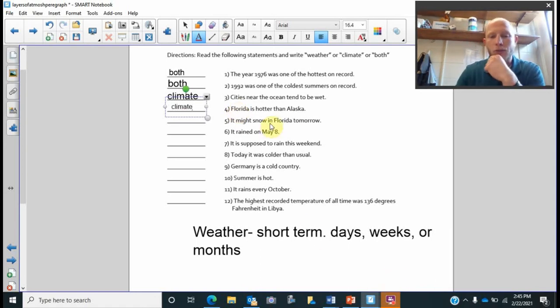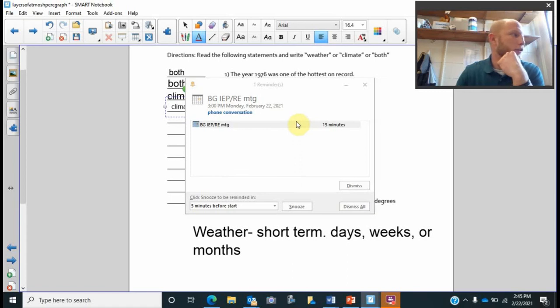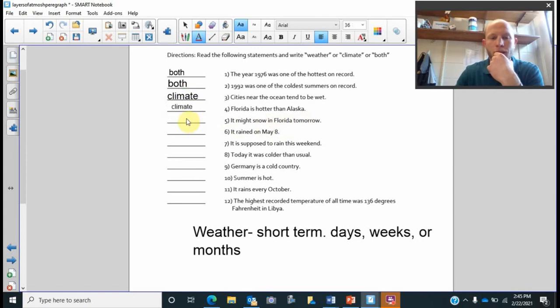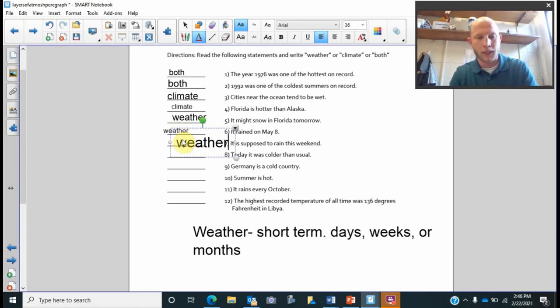It might snow in Florida tomorrow. It's being very, very specific about tomorrow. Is it going to snow in Florida? So this one's a weather question. It rained on May 8th. Again, it's talking about one day, being very specific, so we have weather here. It's supposed to rain this weekend. I would say weather again, very short term.